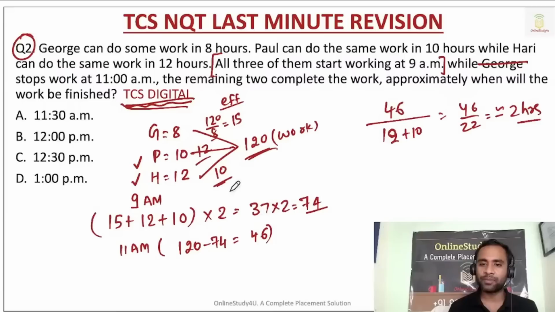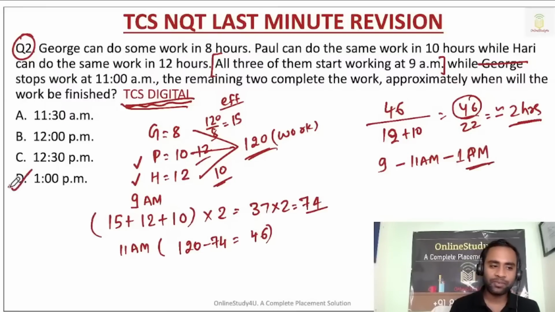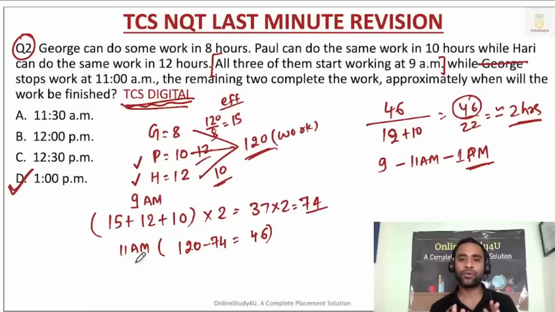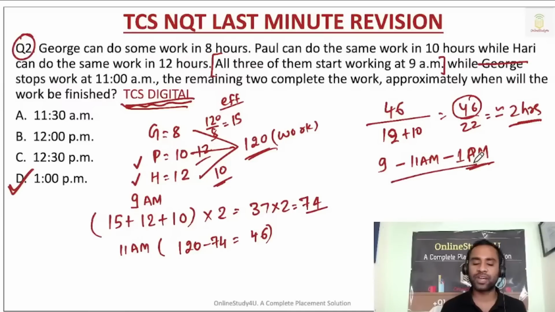So the total time taken. They started at 9, right? And then all three worked till 11 a.m. And then the remaining 46 work they completed in 2 hours. So that means the work went till 1 p.m. So the work was finished at 1 p.m.